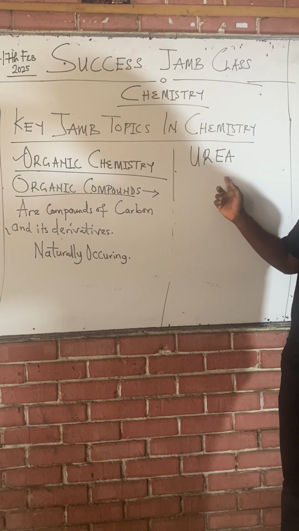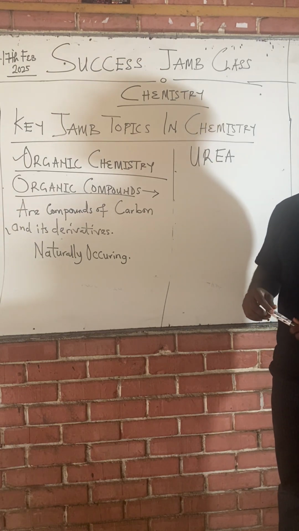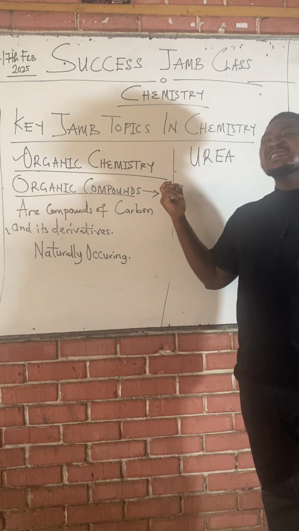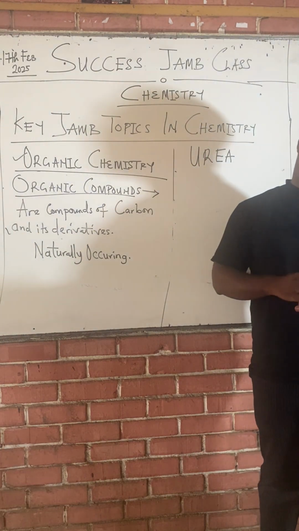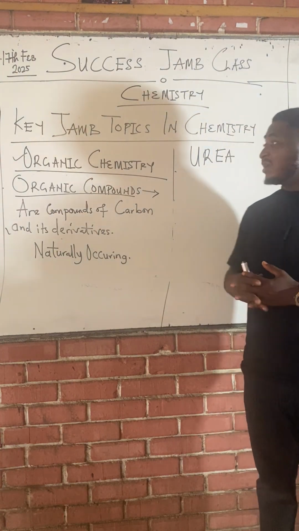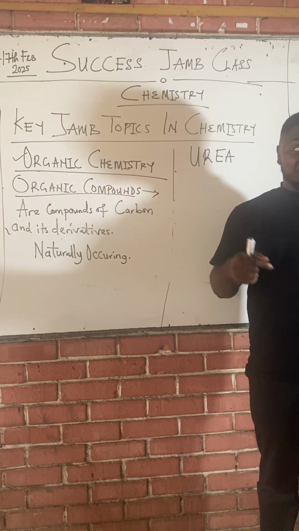But class, to our greatest surprise, F. Wohler, Frederick Wohler, in the year 1828, was able to synthesize urea from the rearrangement reaction of ammonium cyanate. Ammonium cyanate undergoes rearrangement and gives rise to urea. Urea is a major component of your urine.